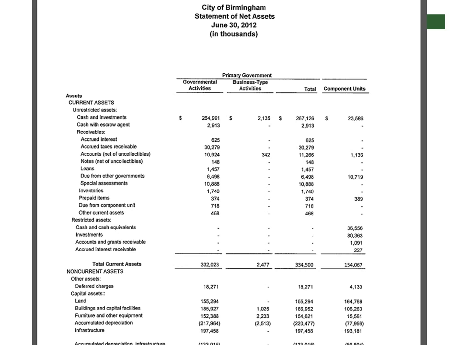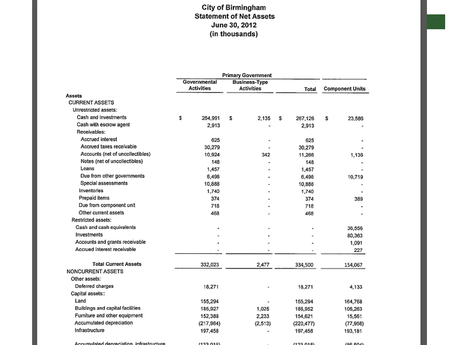Okay, now here we're going to get to the more familiar government-wide financial statements that aren't condensed, that are more detailed, and of course there are two government-wide financial statements: the statement of net assets, which is like a balance sheet, as well as the statement of changes in net assets, more like an income statement. And you'll see here that at the top you've got the two columns. You've got the governmental activities and the business type activities. Again, refer back to your framework that we covered earlier in the semester.